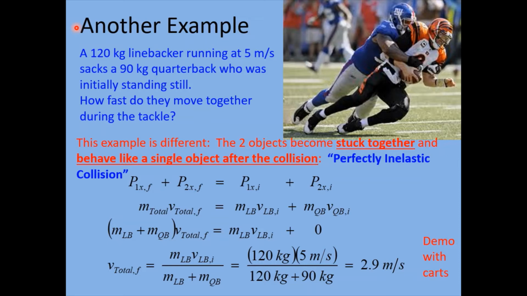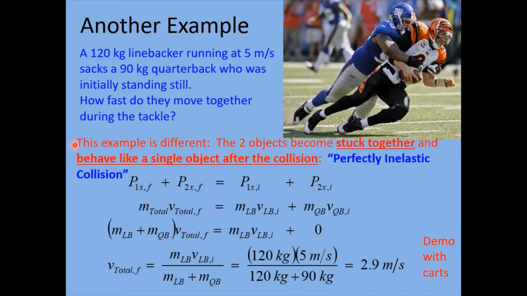So here's another example in one dimension, and this is a little bit different. We've got a 120 kilogram linebacker, the New York Giants player here, running at 5 meters per second, and he sacks the quarterback, whose mass is 90 kilograms and who is initially standing still. How fast do they move together during the tackle?